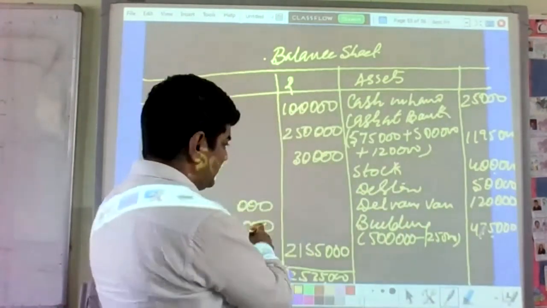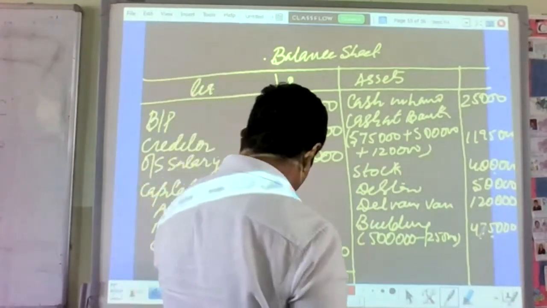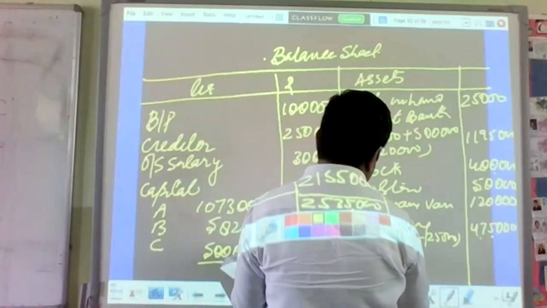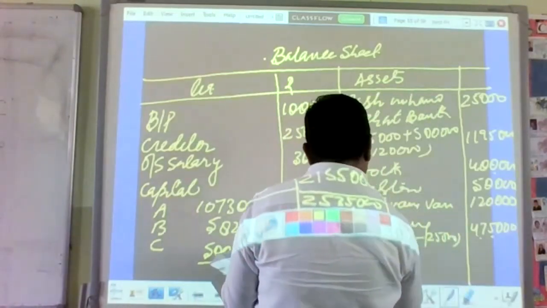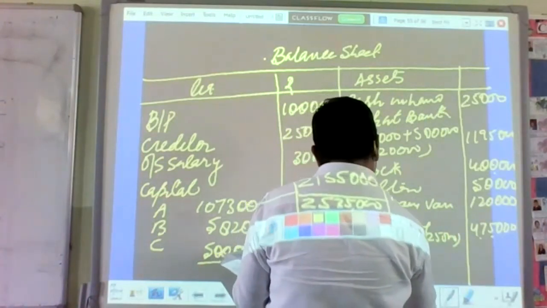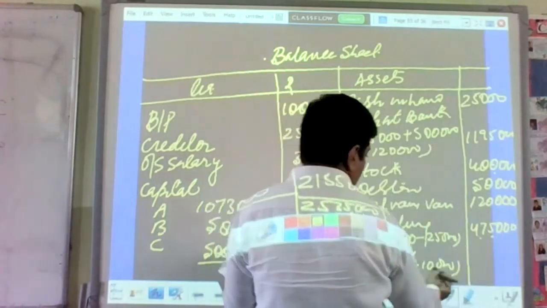Okay. And what will be the other one? Machinery minus the depreciation. 90,000, 1 lakh minus 10,000. That will be 90,000.